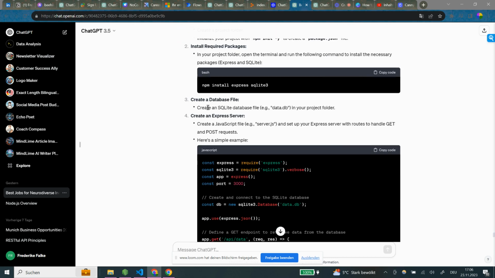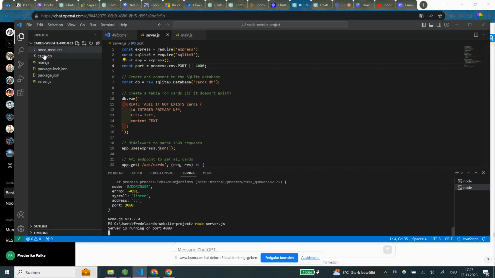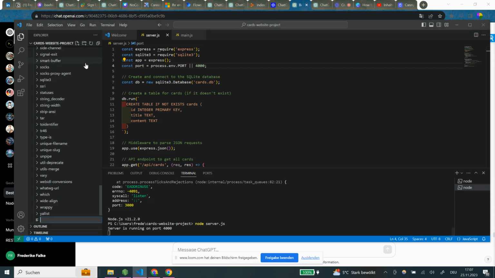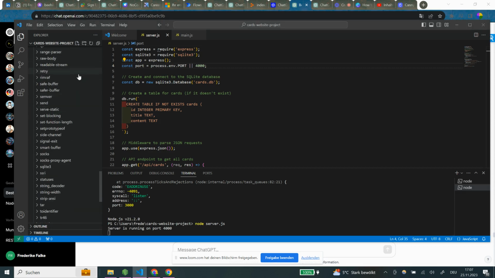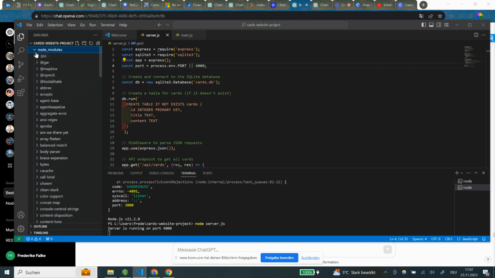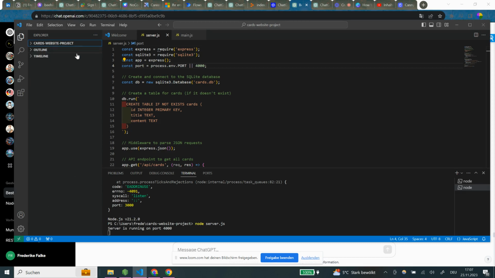Create a database file. Create an SQL database file in your project folder. So I think this is what we already did. Or not did, but we did something with another file. So we try this now, data.db. So we go into our Visual Code and we do a new file. No, wait a second. We don't want something here. We want in here a new file. And that is cards.db. We already have one.